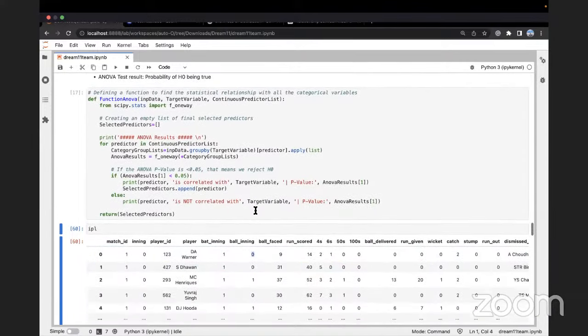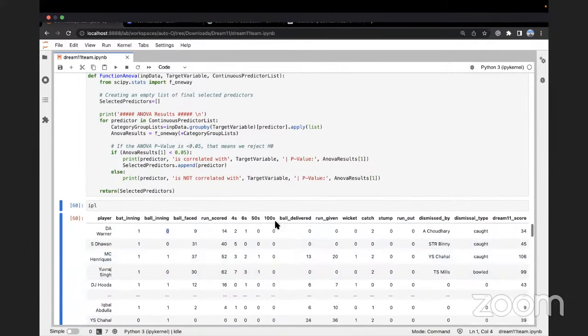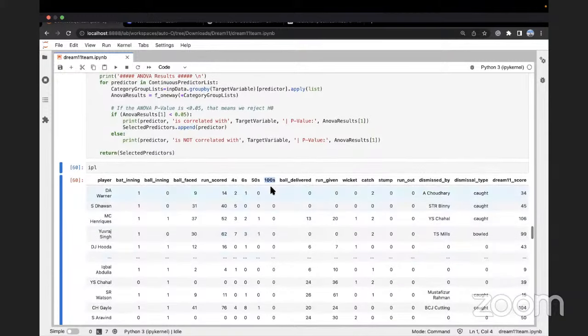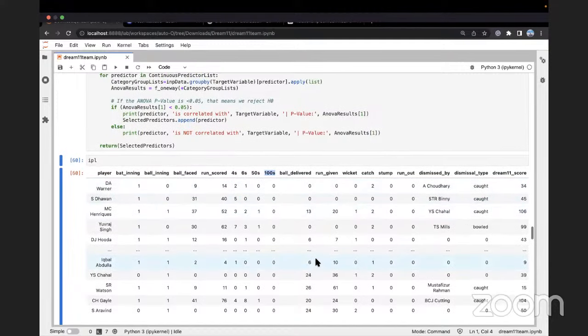That is why you will see, for example, let me show hundreds. Hundreds when it is 0, I could say yes or no. How do you classify? 100 is not a number, right? 100 is like yes. It's like true or false, yes or no, scored or not scored, right? 50s, hundreds, they are all like that.